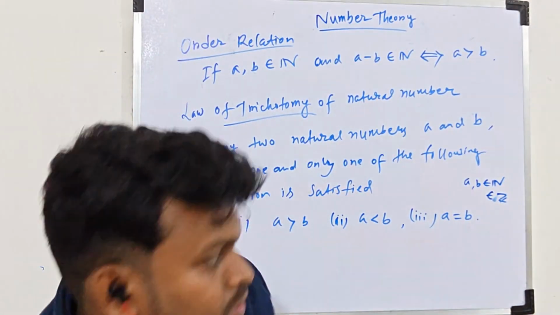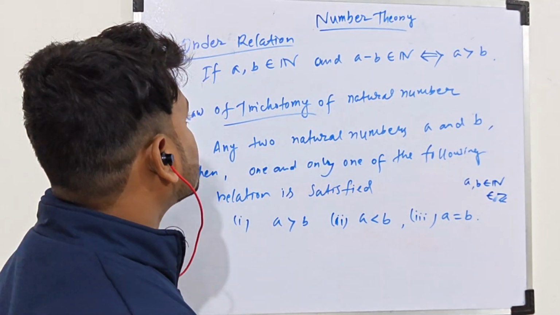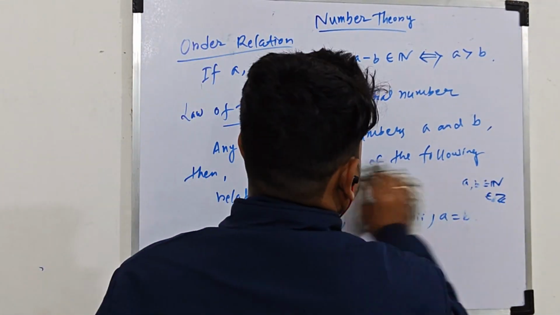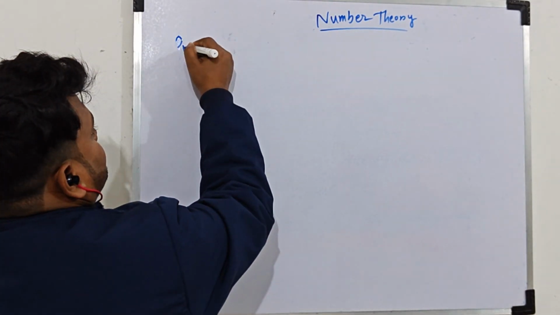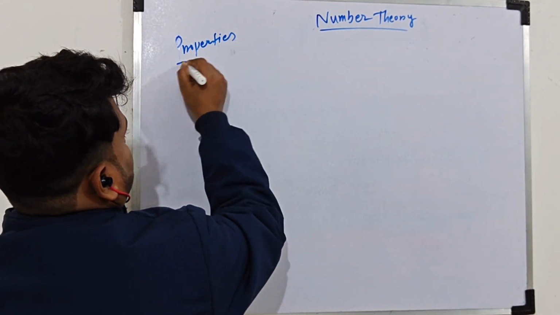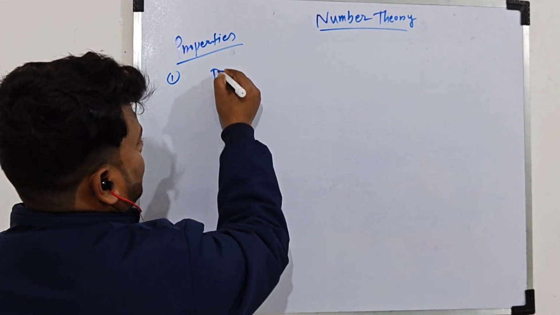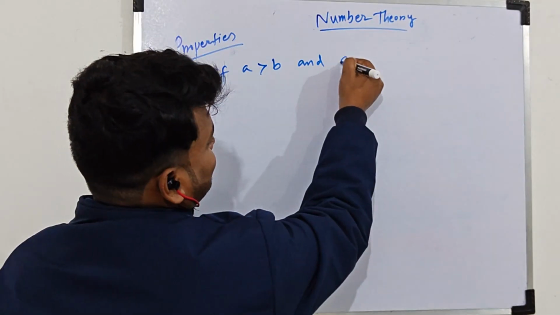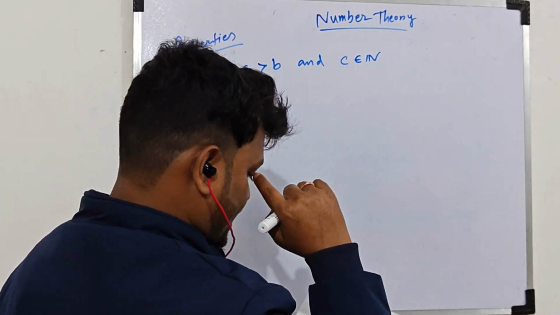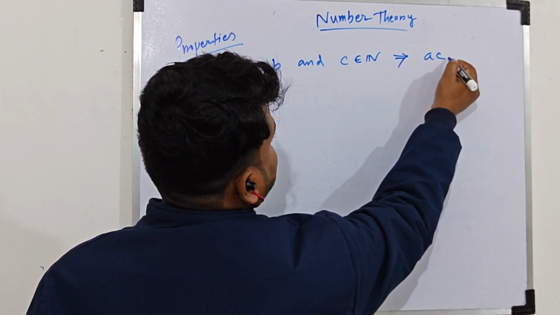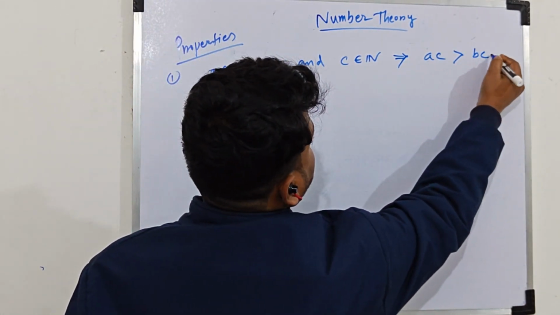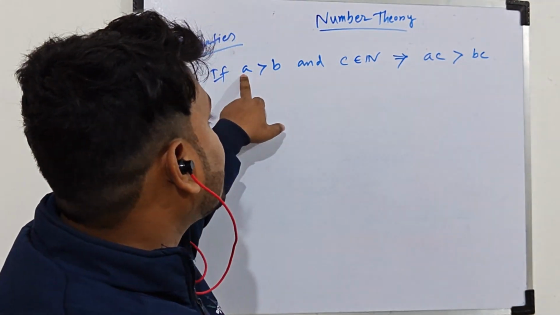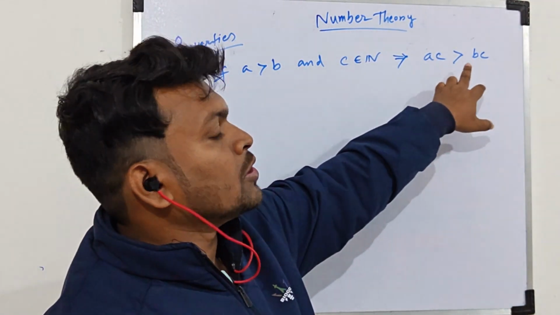Okay. Now let us prove some small properties. So you can take a screenshot to note down some properties. Okay. The first one is: if a is greater than b and c is a natural number, that is c belongs to N, then this implies ac is greater than bc. That means if this relation holds and c is a natural number, then if you multiply both sides by c, the inequality stays the same.